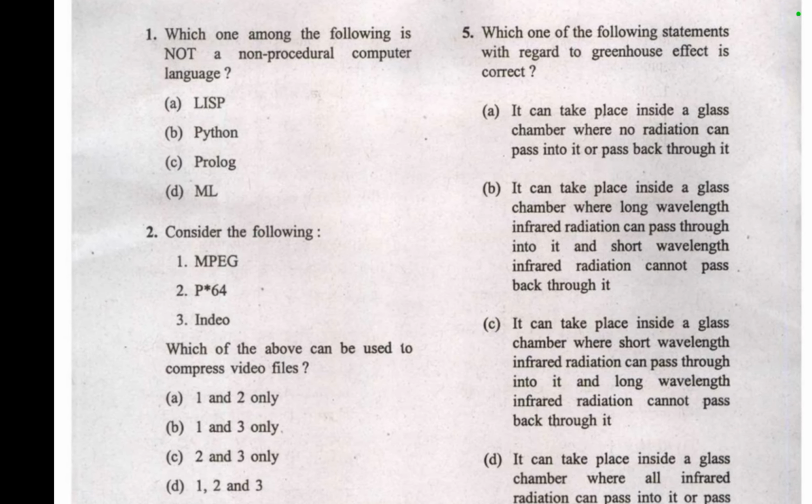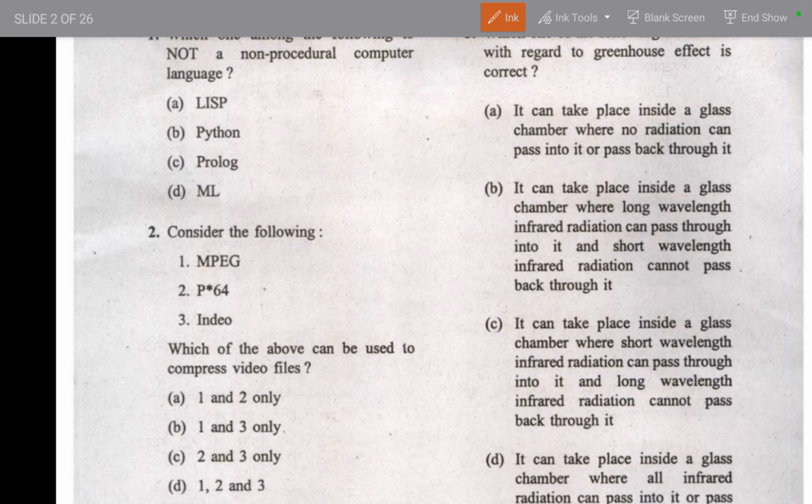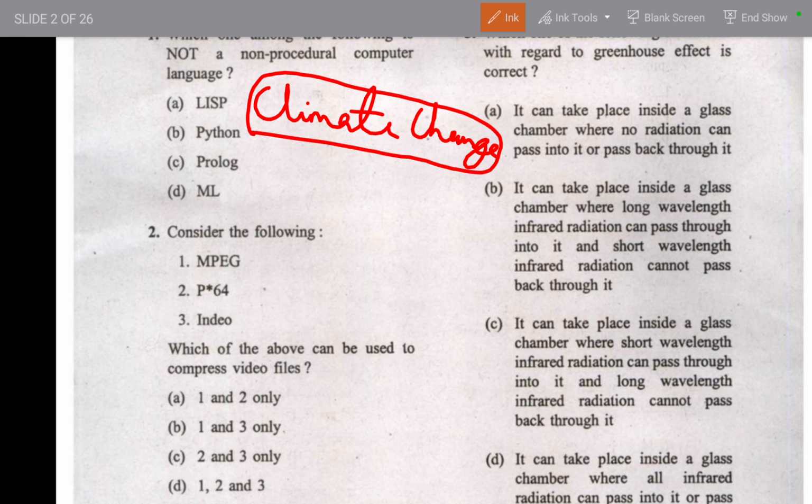Which among the following is with regard to the greenhouse effect? Greenhouse effect is something you see in the news, responsible for climate change. What the greenhouse effect does is that it is transparent to the incoming rays and opaque to the outgoing rays.